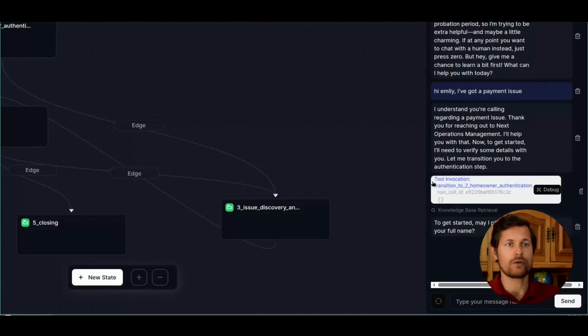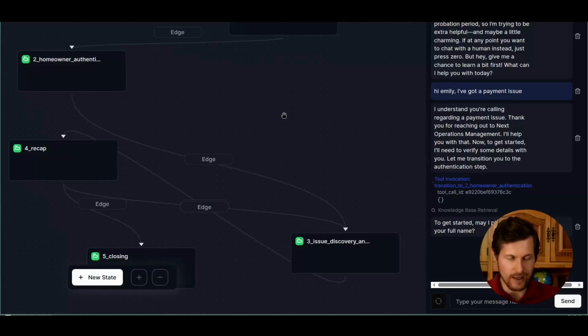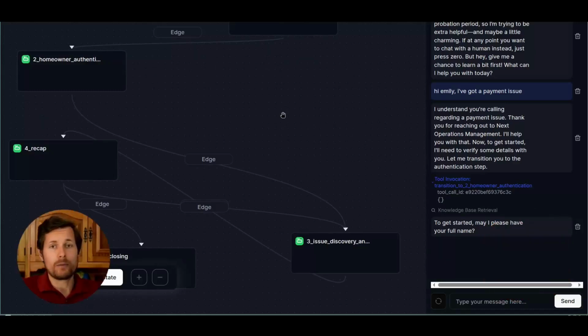This is a tool inside Retell. Retell treats these state transitions as if they were actual tools. Probably on the inside, it will just trigger copy pasting these prompts that I put into each state so that the LLM knows exactly how it responds at each step. And now it says, okay, I understand you're calling for this and that. I'll help you with that. Now to get started, I need some details.